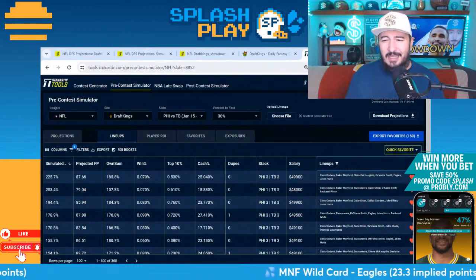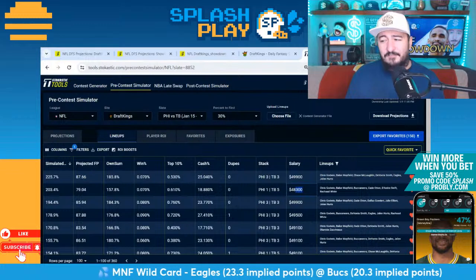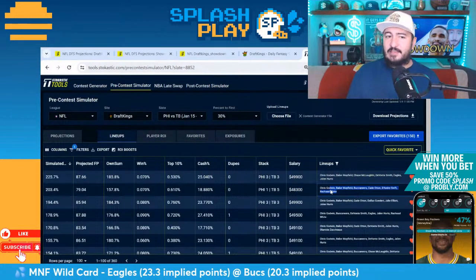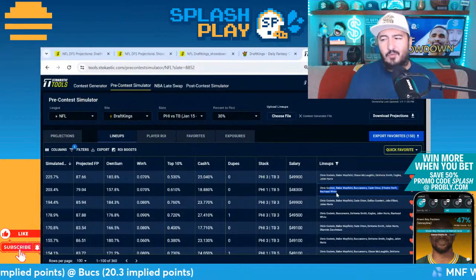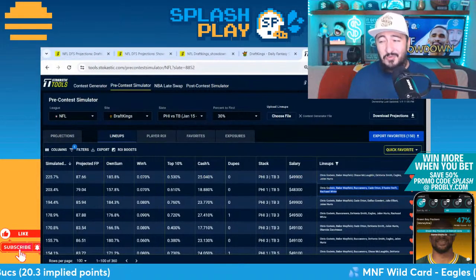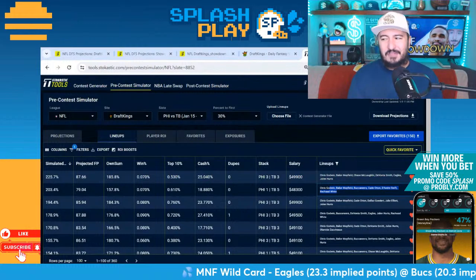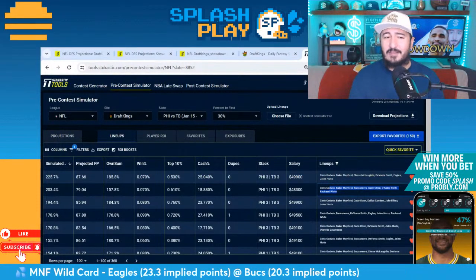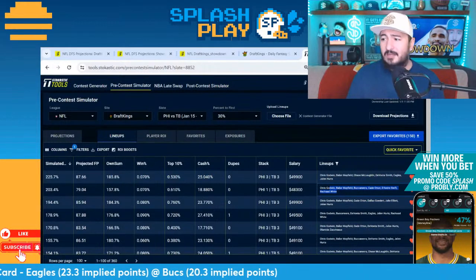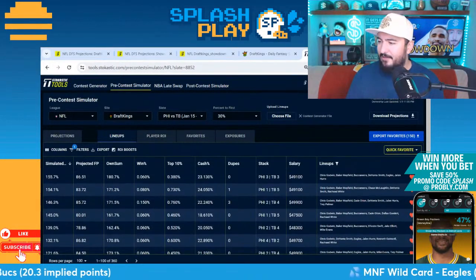It is a 3-3, though, at 49.9. I think that gets duped. This one, a Bucs 5-1 at 48.3, I think gets duped a lot less. Chris Godwin, Baker Mayfield, Bucs D, Cade Otton, DeAndre Swift, Rachaad White. You have DeAndre Swift as the only Eagle, which I think says that's like an Eagles disaster game, Jalen Hurts not throwing the ball, a lot of handoffs to Swift rather. Yeah, it's not the best. Let's see. Can we get one with Devontae Smith as a bring back? That would be what I would try to get.